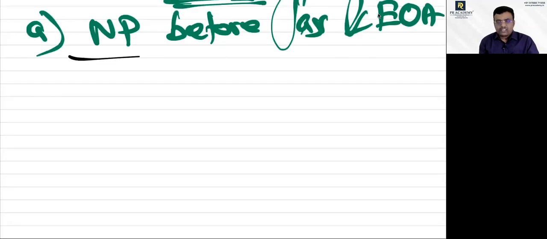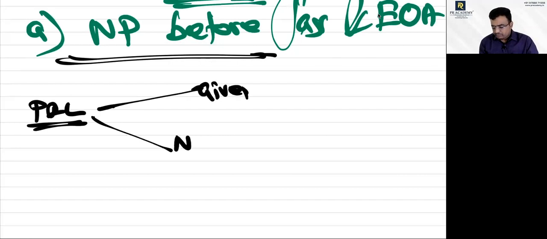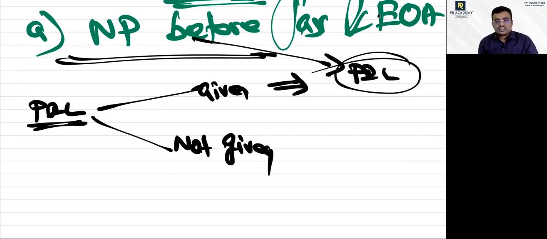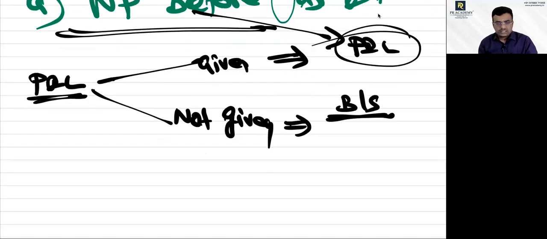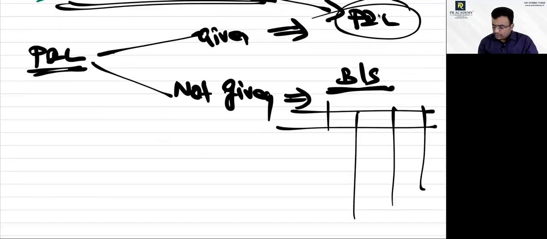See, you may get two different types of question: profit and loss account given, or not given. If the profit and loss account is given, you take the net profit from it. If it is not given, you will be given a balance sheet with opening and closing figures.